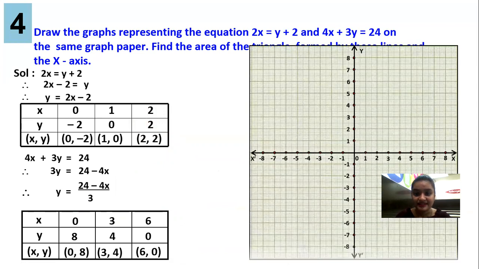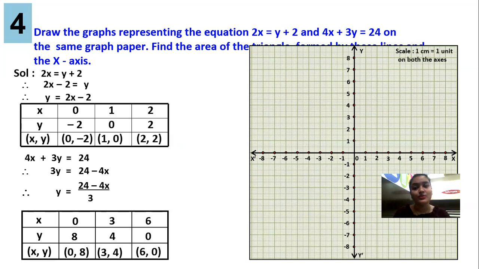We will consider the graph paper. We made this axis: on the right positive numbers, on the left negative numbers, on the top positive numbers, on the below side it will be negative numbers, x, x dash, y, y dash. And also compulsorily we will write the scale. Scale is 1 centimeter is equal to 1 unit on both the axes. Now let's start plotting 0, comma minus 2. It will be here, very nice.